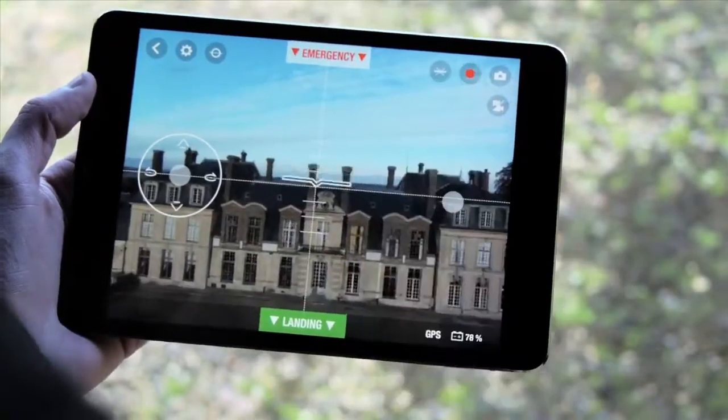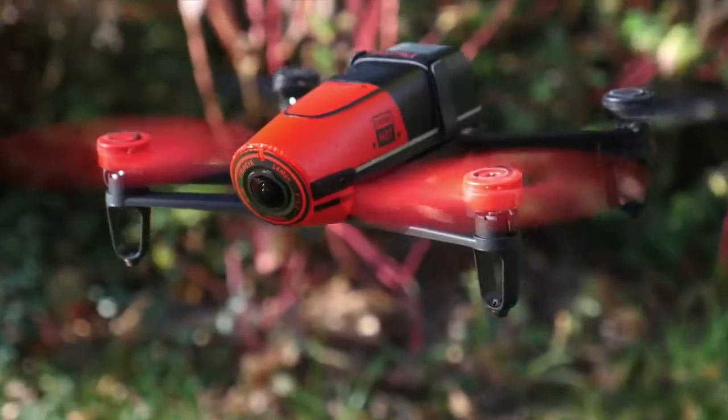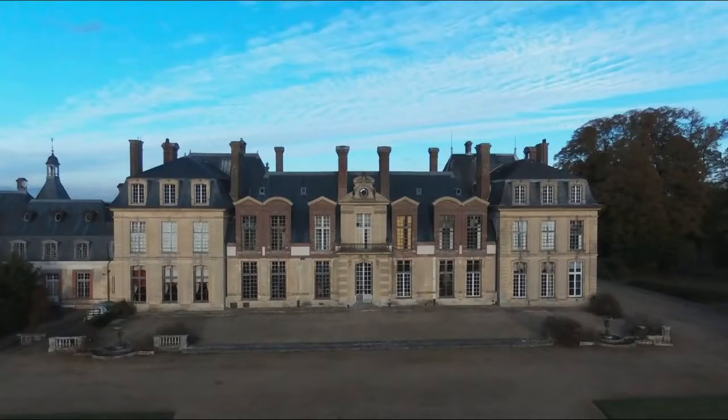Press on the Rec button to stop recording. While in video mode, you can also take photos by clicking on the photo icon.